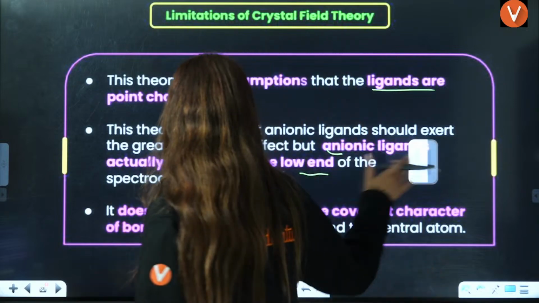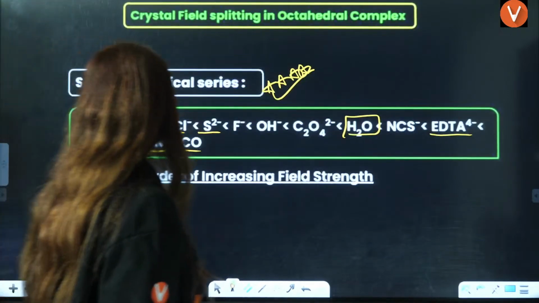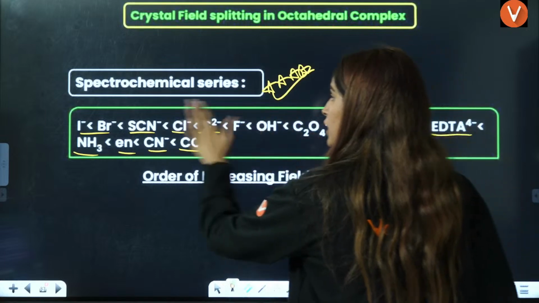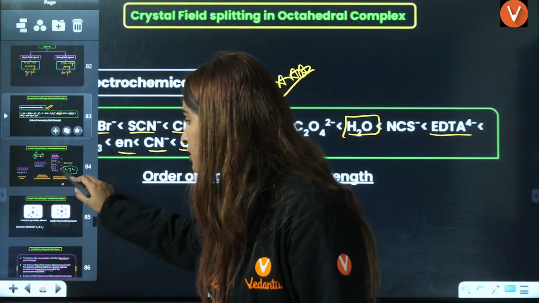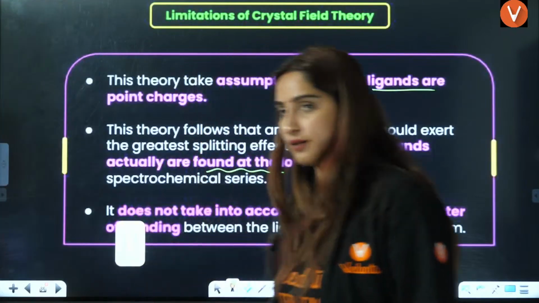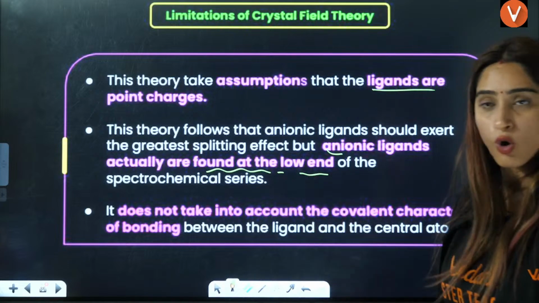But in the spectrochemical series, the negative ligands are at the lower end, which is also a limitation. They should not be at the lower end, because they are negative, more charge, more electrostatic interaction. This is also not right.